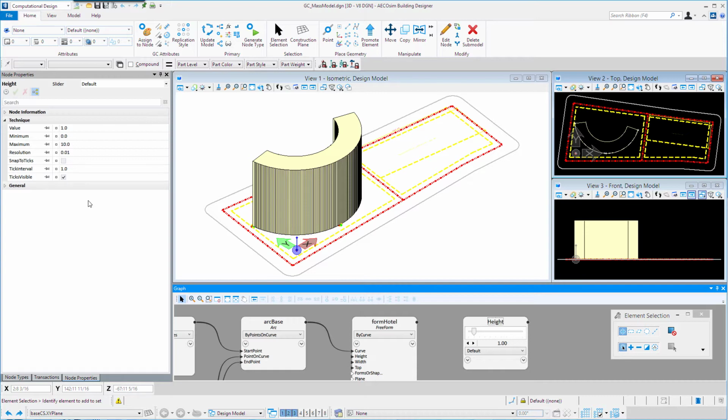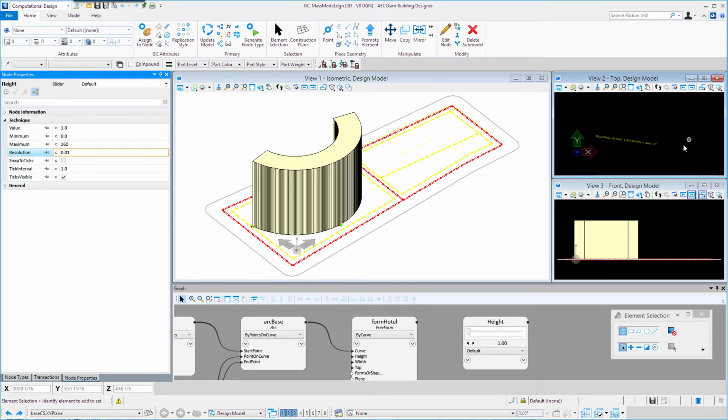So I'm going to start by setting a minimum and maximum value for the slider. So we'll leave the minimum at 0 and I'm going to set the maximum at 260 feet. Now this is based on, if you take a look at the site plan here, there's actually a note on here that indicates the building height limitation is 260 feet. So this will make sure that we never set the height of the building to be greater than 260 feet.